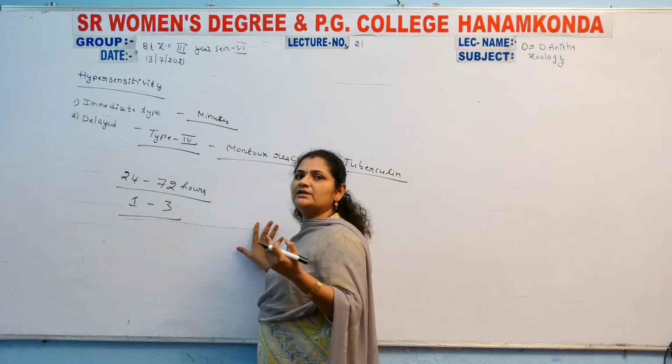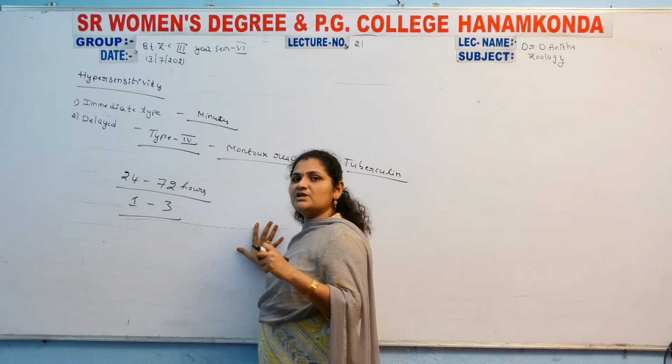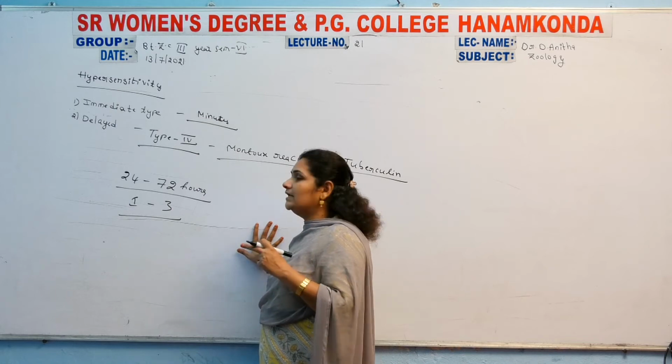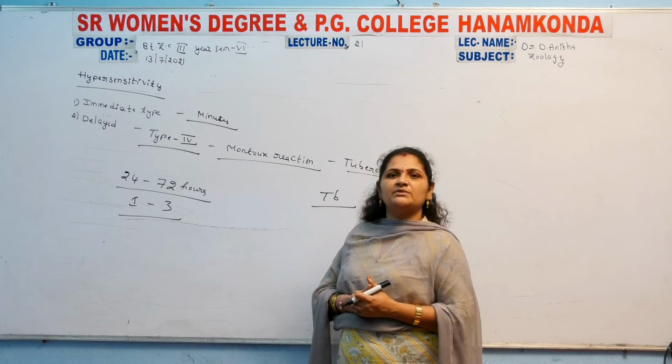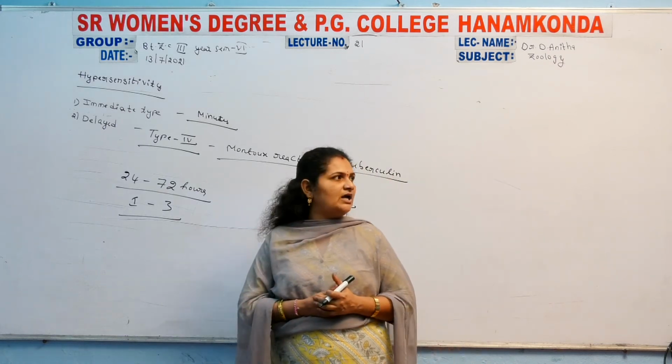After that, the symptoms are observed in a particular person. That's why it is called delayed type hypersensitivity.